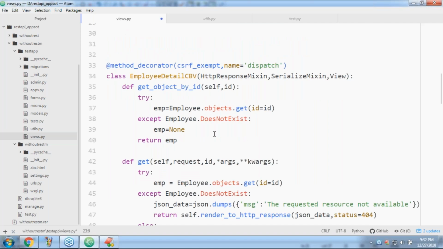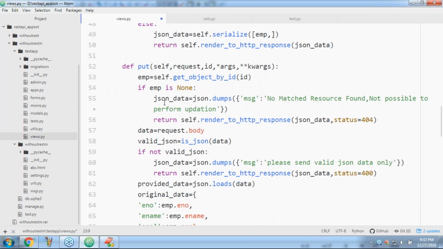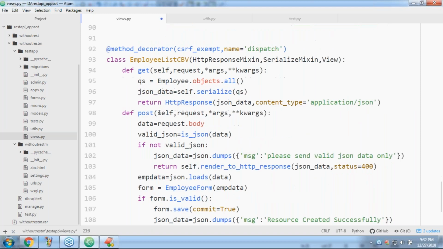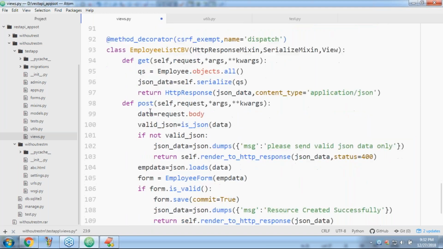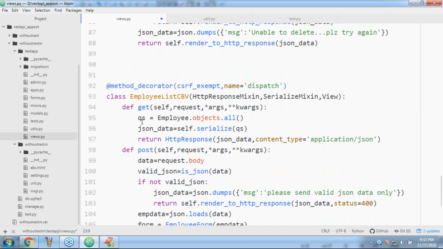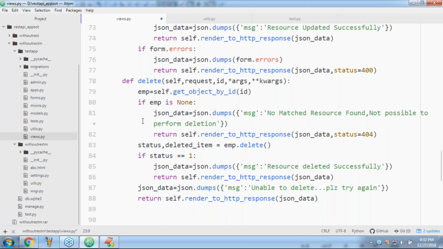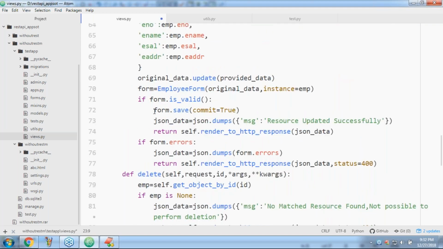Now observe this one. Have a look once. Somewhere we covered this one. Is it valid JSON or not? Can you please observe, are you seeing this code anywhere? Is_a_json, like here, have you observed?